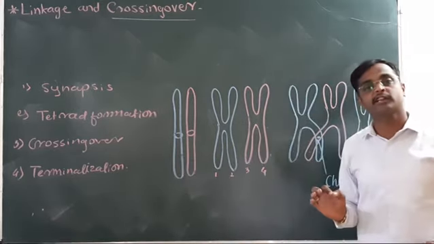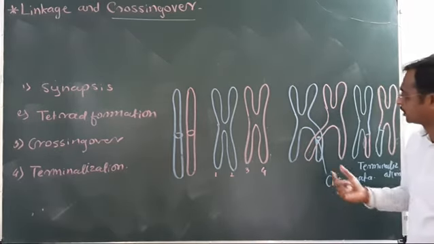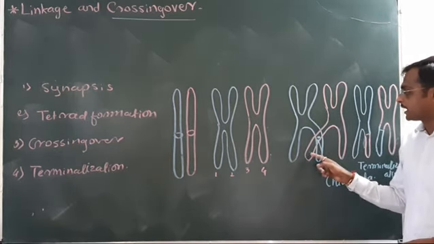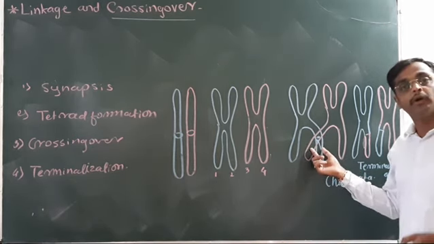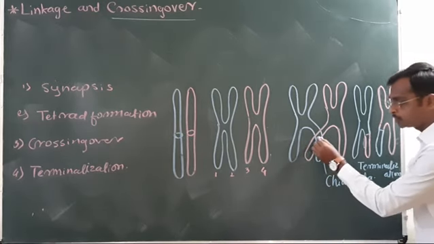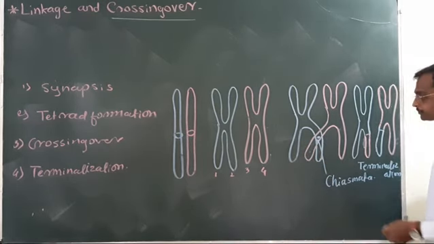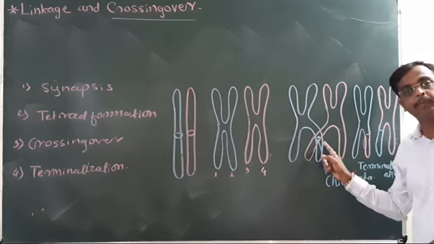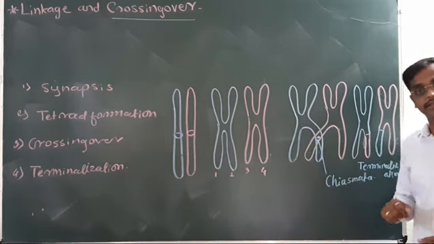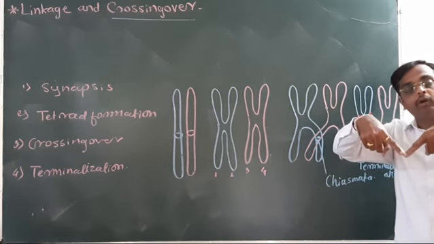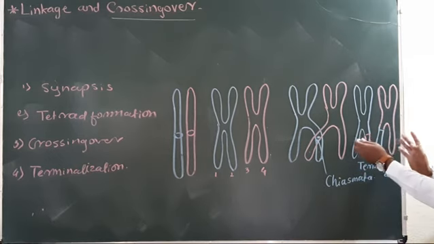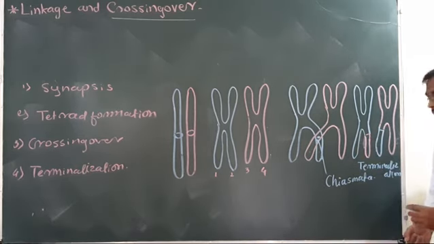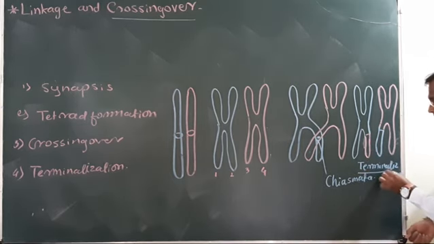Crossing over particularly takes place in the Pachytene stage of prophase 1 of meiosis. Here the exchange of genetic material between the non-sister chromatids of homologous chromosomes takes place. The point of crossing over is called the chiasmata. At this point exchange of fragments takes place, and now the chiasmata will move or shift towards the end. This process is called terminalization, and these chromosomes repel and separate from one another, carrying the exchanged fragments. The last step is known as terminalization.